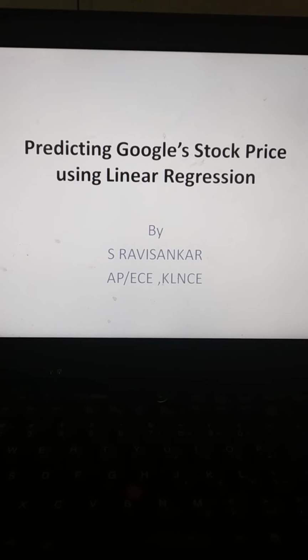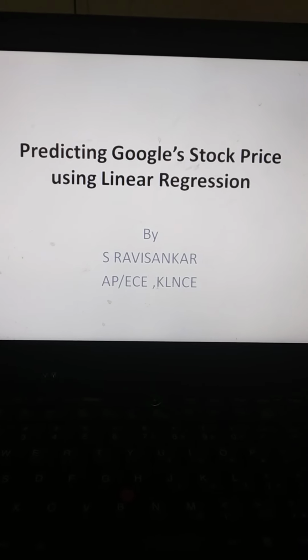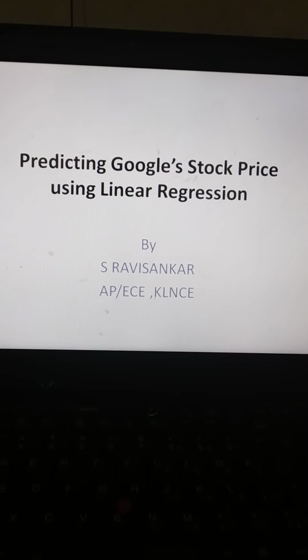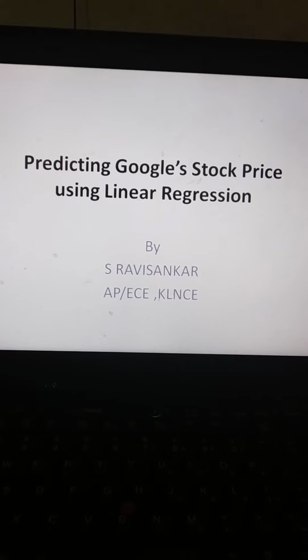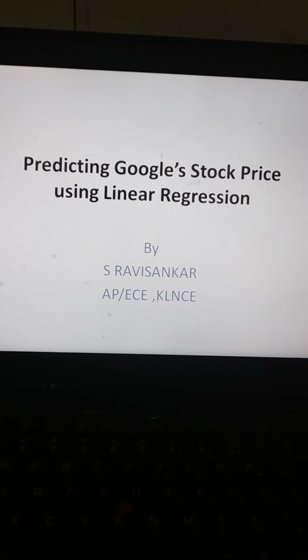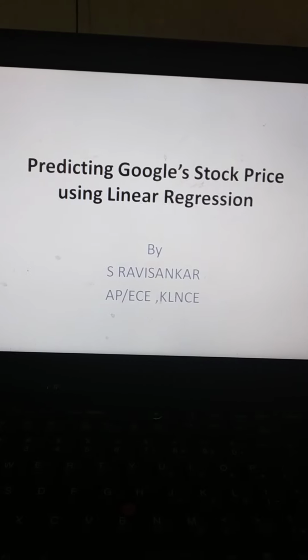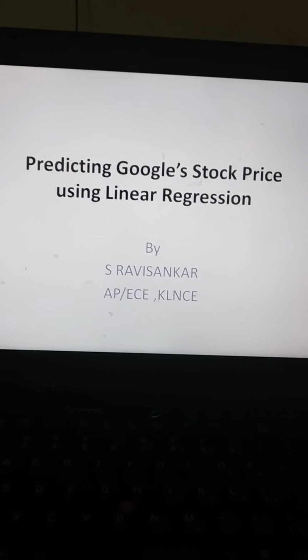Hello, a simple machine learning project using Python. Predicting Google stock price using linear regression by S. Ravishankar, Assistant Professor, EC Department, KLN College of Engineering, Madurai.